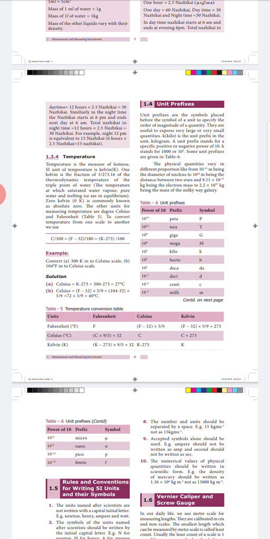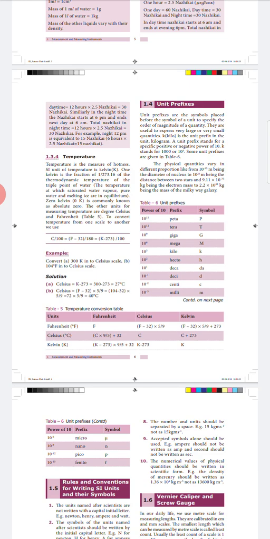For Kelvin conversion, we again subtract 32 from the Fahrenheit value, then multiply it by 5/9, and then add 273 along with it. We will get the Kelvin value.